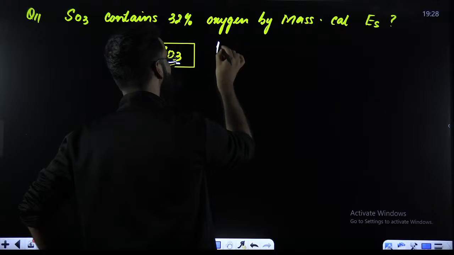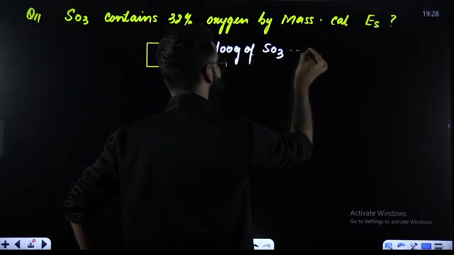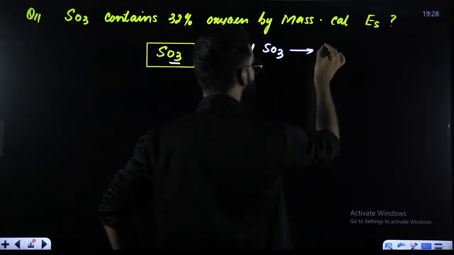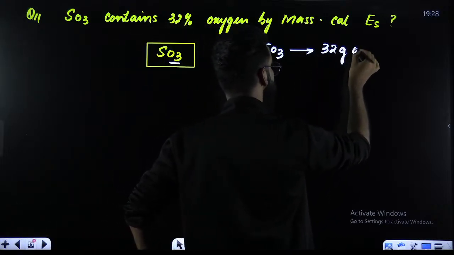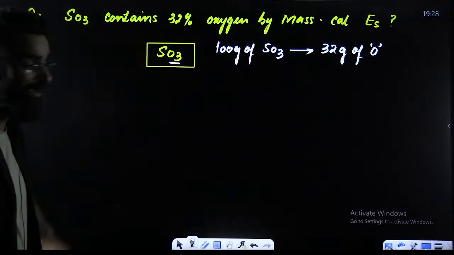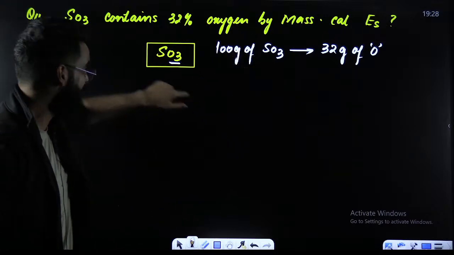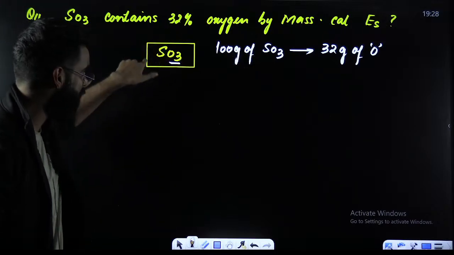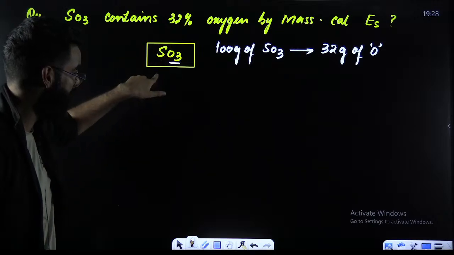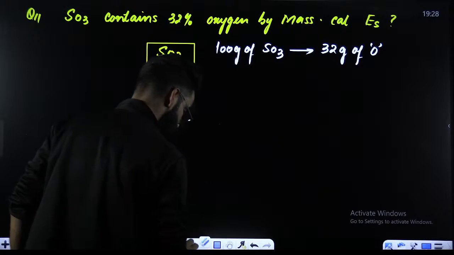That means 100 grams of the compound, SO3, contains 32 grams of oxygen. This is the meaning of this particular statement, right? 100 grams of this particular compound contains 32 grams of oxygen, right?